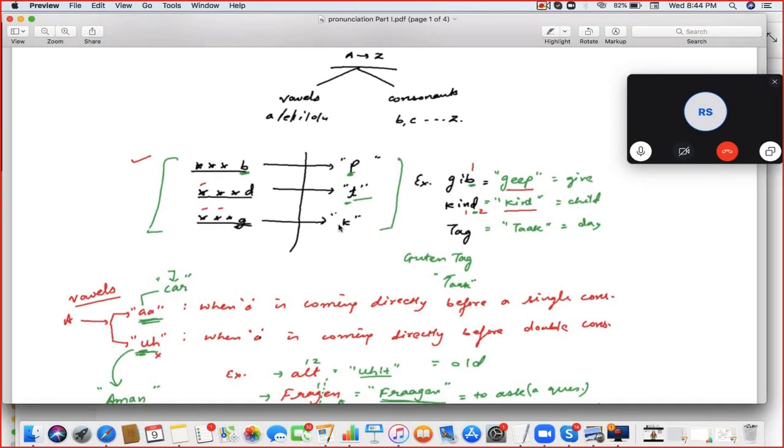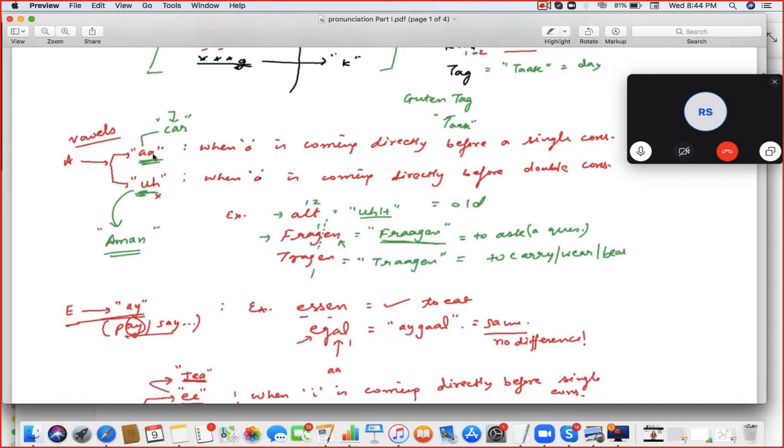First of all, you see there is one table: B, D, G, P, T, K. If any German word is ending with B, D or G, then at the end of the word the sound of B, D and G will be P, T and K respectively. Speak the examples. Geep. Kind. Tag. Okay, good.